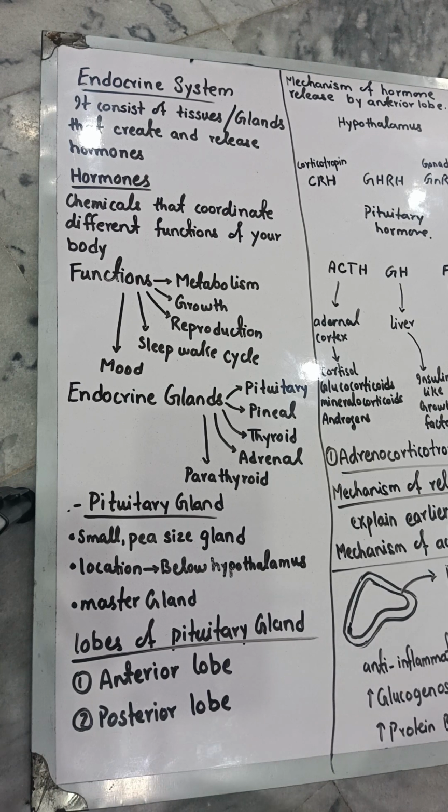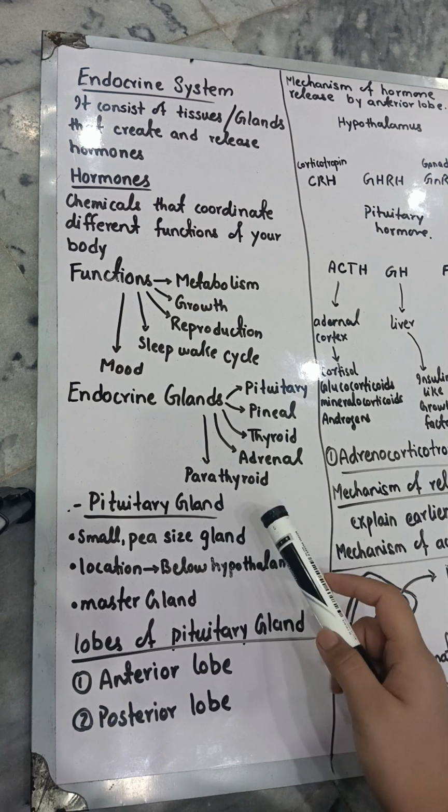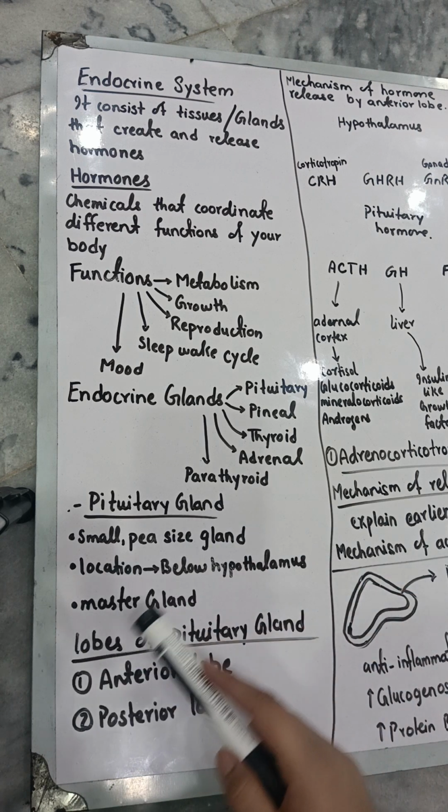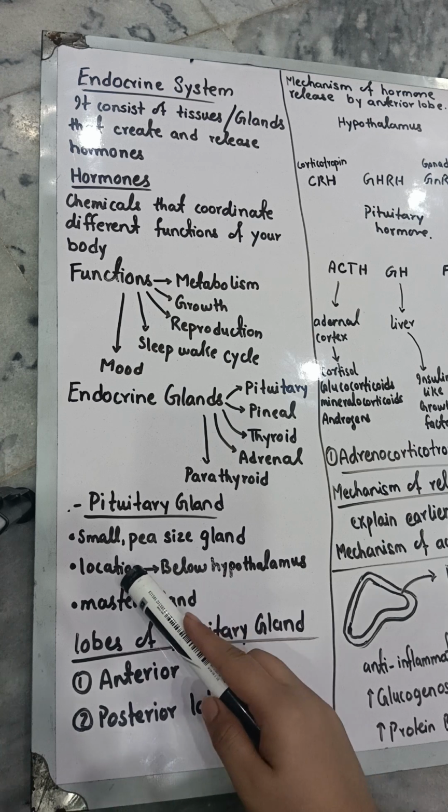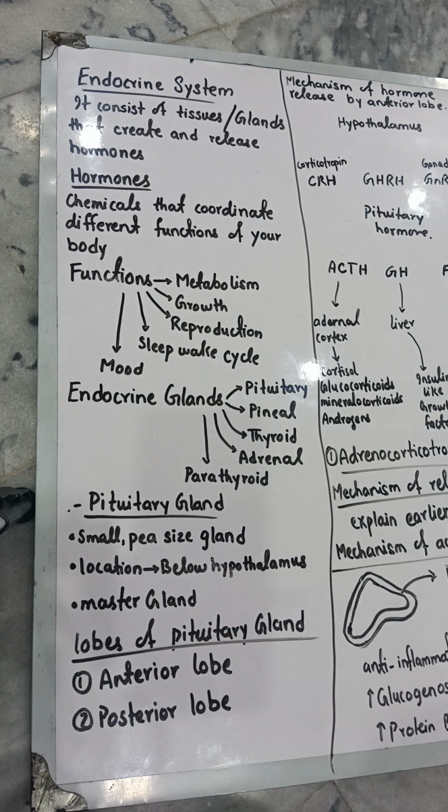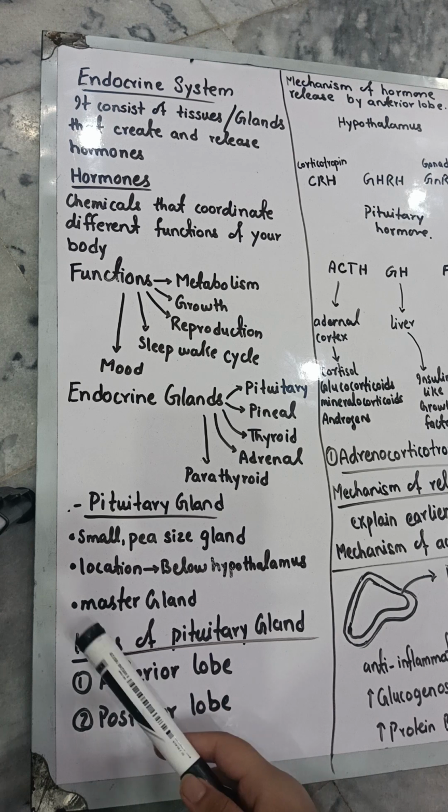Okay, so let's discuss some anatomy of the pituitary gland. This is a very small gland, and its size is just like a pea, not larger than a pea. Then let's discuss its location.